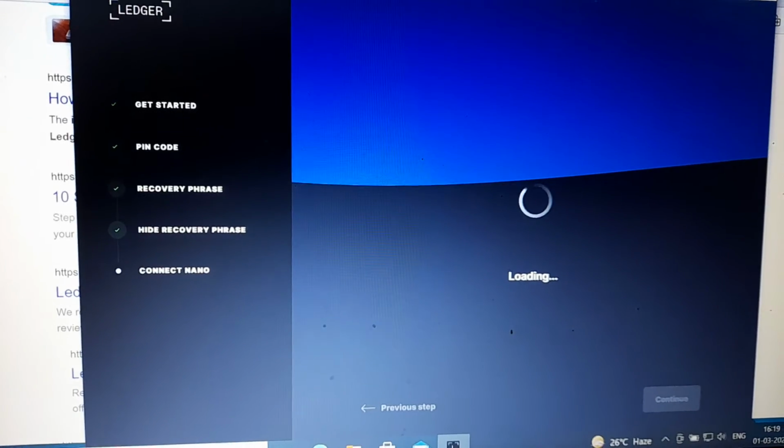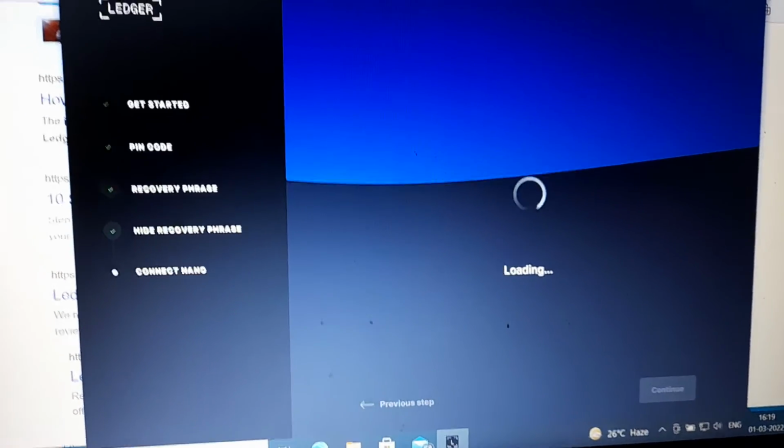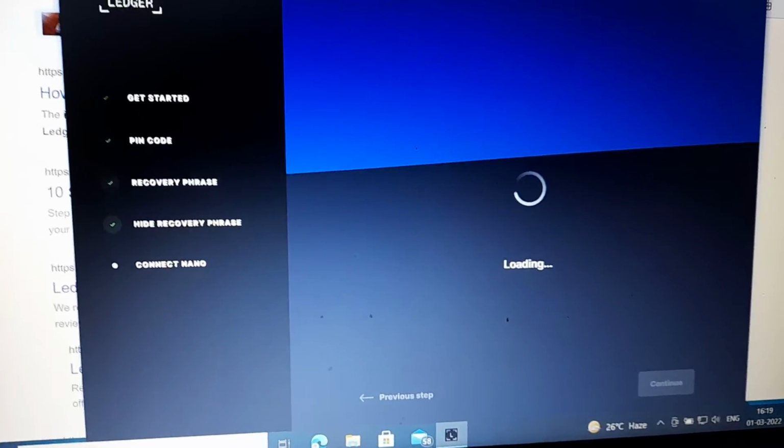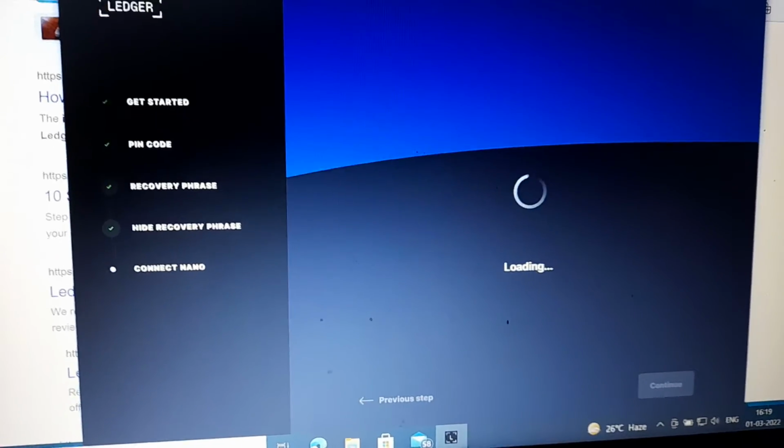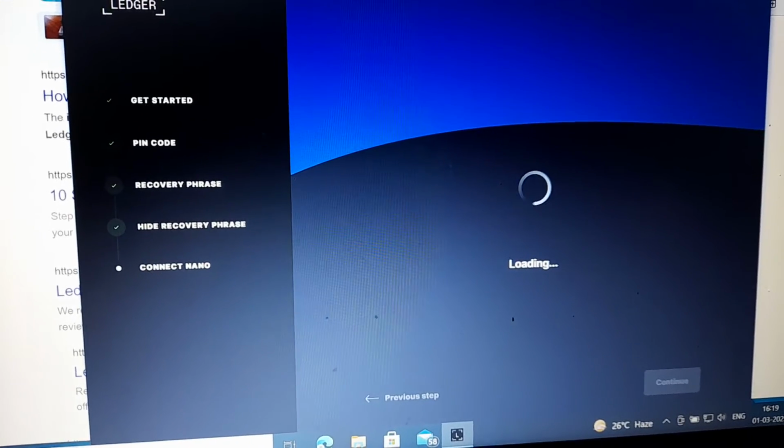I have downloaded the Ledger Live from the website, set up the device, wrote down the recovery phrase in the given document, and set the PIN.